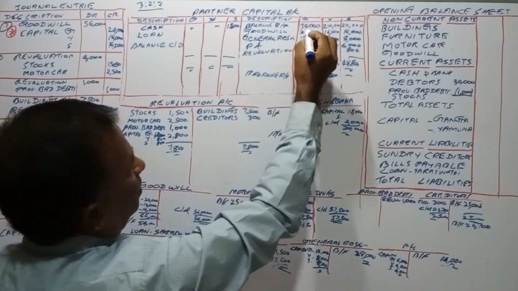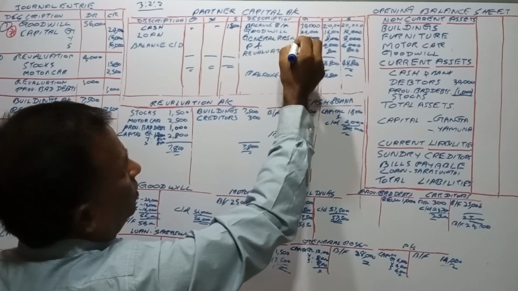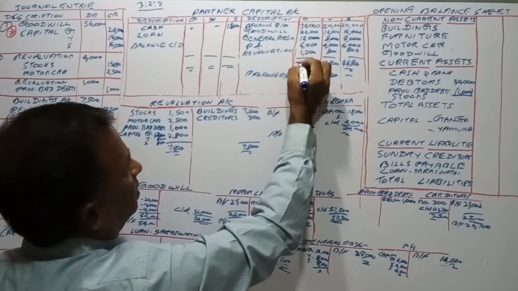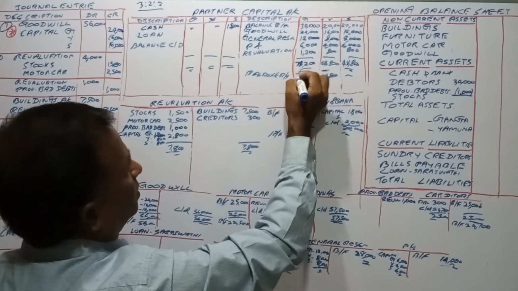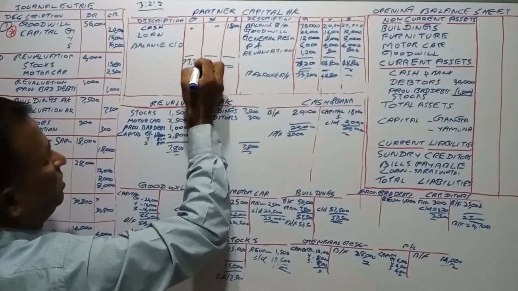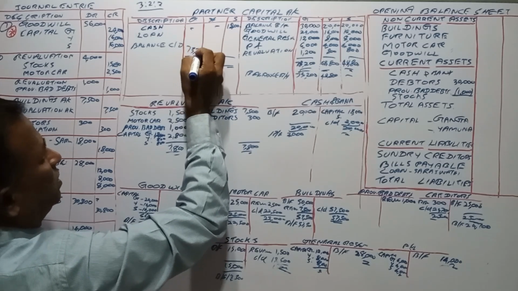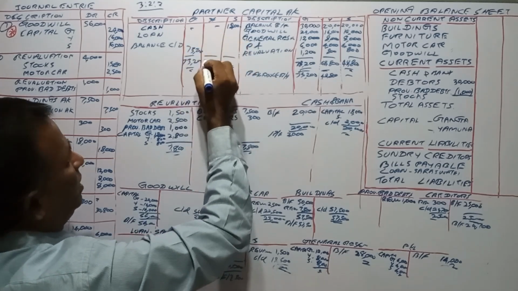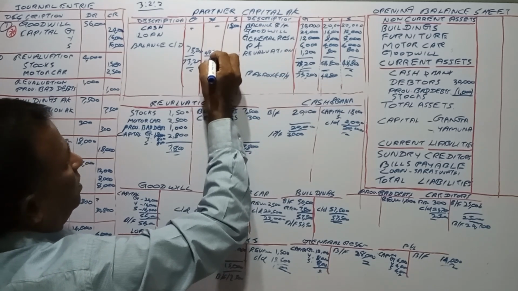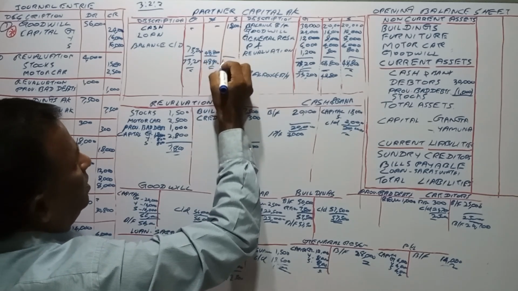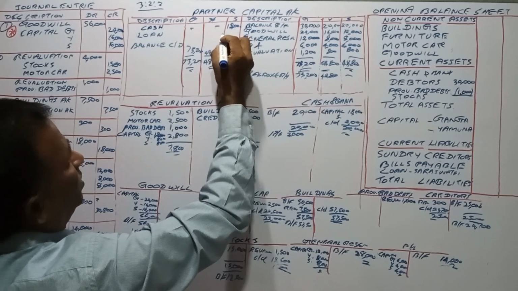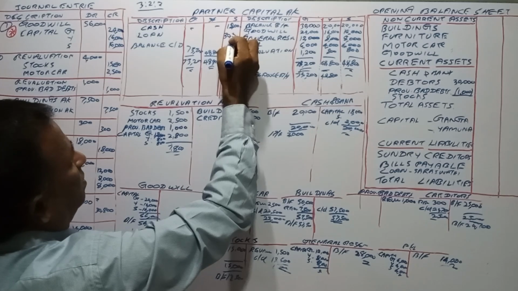Here we will say 73,200. This is 73,200, and 48,800. The difference is 30,800, right?